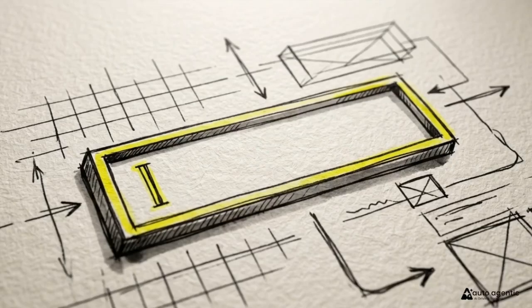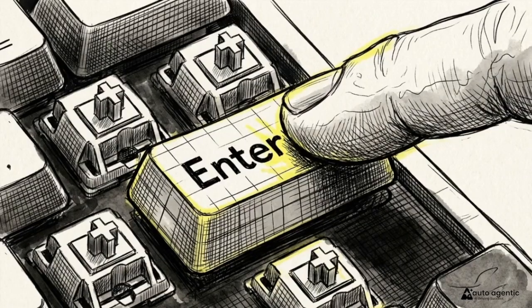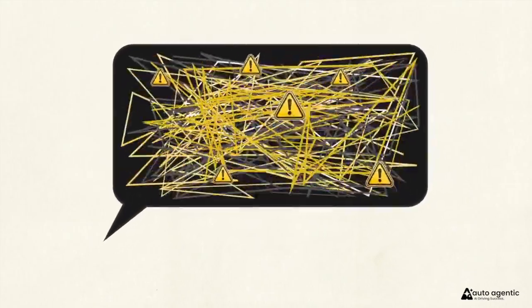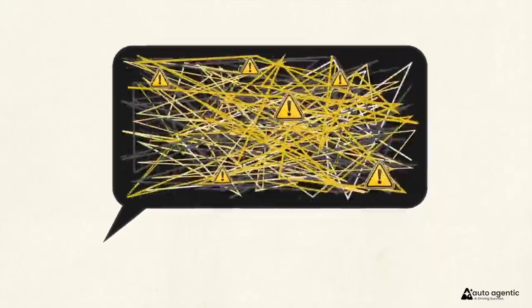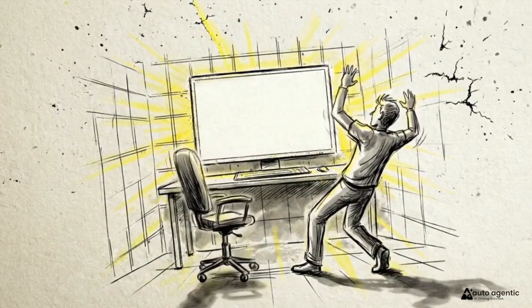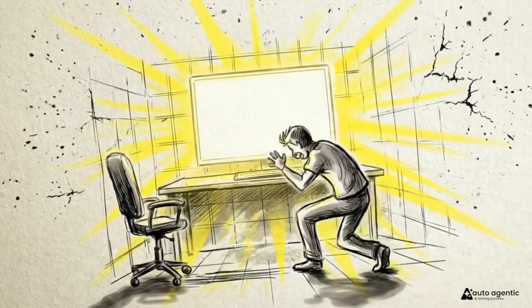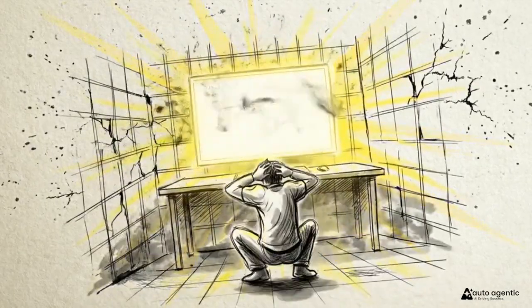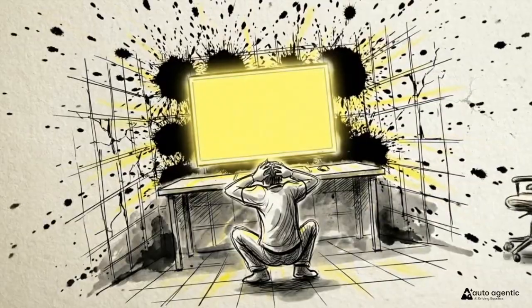Many people approach a large language model the same way they approach a search engine or a basic smart speaker. They type in a quick question, hit enter, and expect a perfect answer. When the output comes back as a generic, hallucinated, or unhelpful mess, the immediate reaction is usually to blame the machine. It is easy to assume the underlying model lacks the intelligence to understand the request.